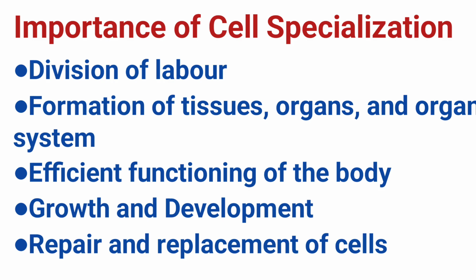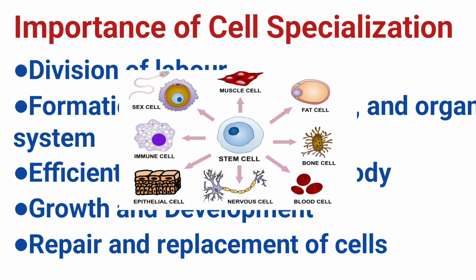Repair and replacement of cells. Specialized cells allow the body to replace damaged or worn out cells. For example, new blood cells replace old blood cells. This maintains healthy tissues and organs. In summary, cell division produces new cells for growth and reproduction, while cell specialization allows these cells to develop specific structures and functions. Together, these processes enable multicellular organisms to grow and function efficiently.